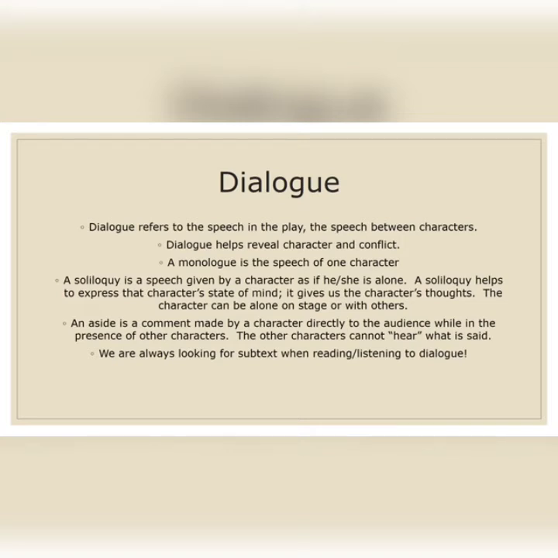The character can be alone on the stage or with the others. For example, we may be speaking to someone, but in our mind another thing is running. We may be laughing and talking to him, but in our mind something else is going on, like we'll be scolding him. That is known as a soliloquy. The dialogue which runs inside the mind of a character is a soliloquy.